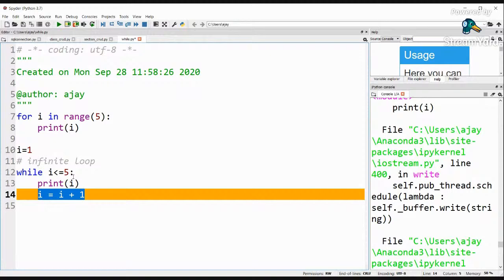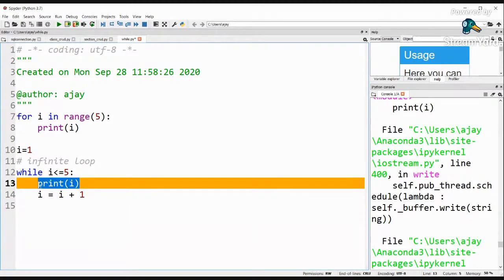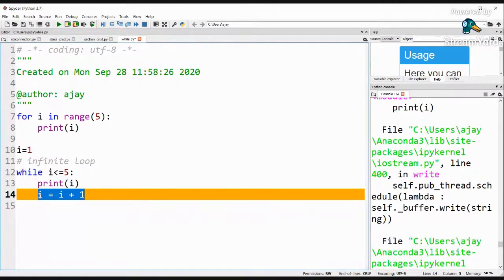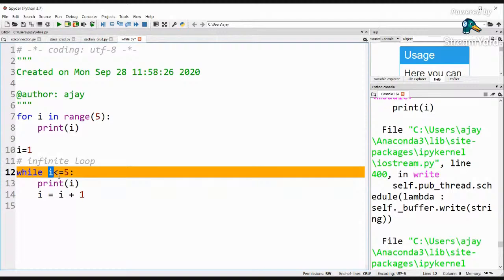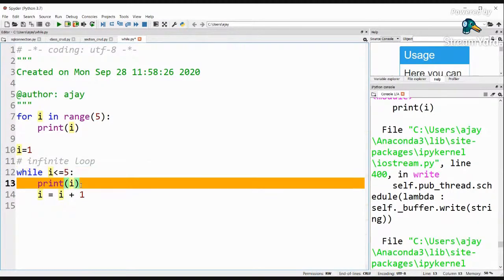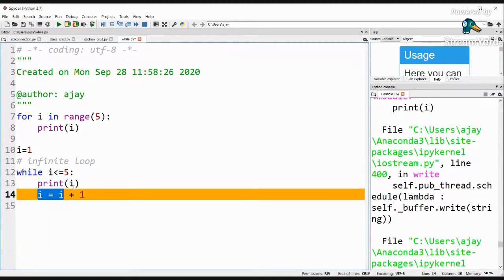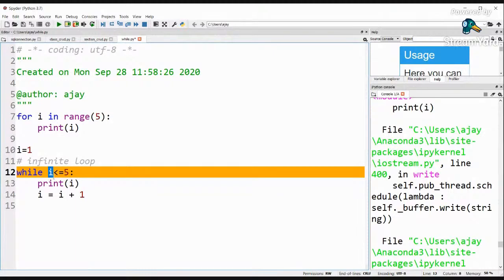Even 4 is less than equal to 5, it is going to print 4, then I becomes 5. Now 5 is also less than equal to 5, the condition is still true, it is going to go inside the block of code and print 5. And now I becomes 6, and 6 is not less than equal to 5, so the condition becomes false. The moment the condition becomes false, this while loop is going to get over.